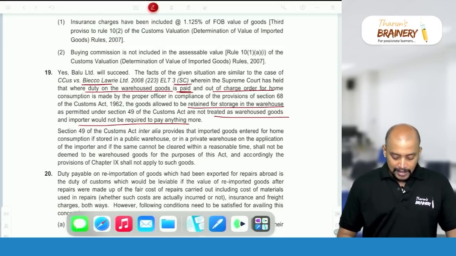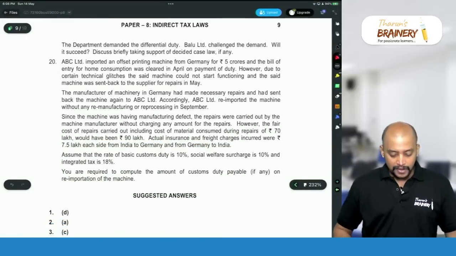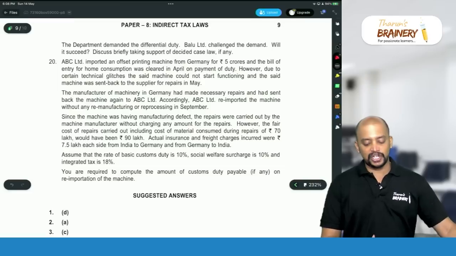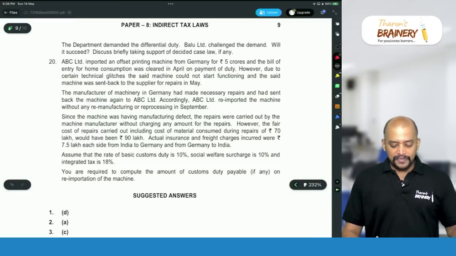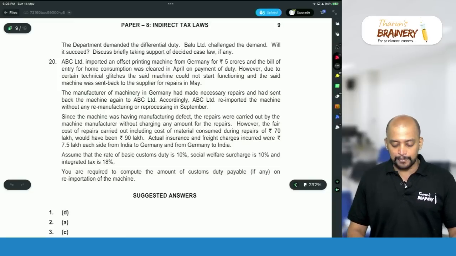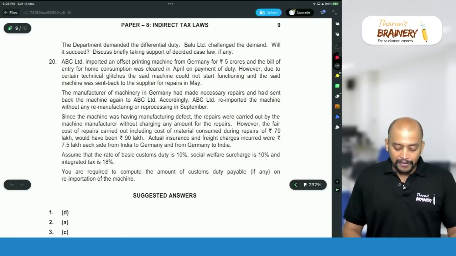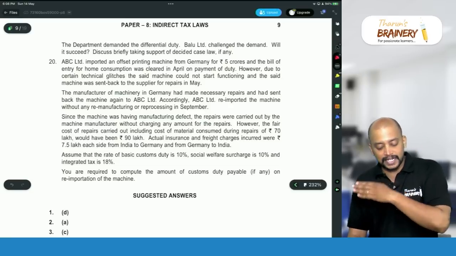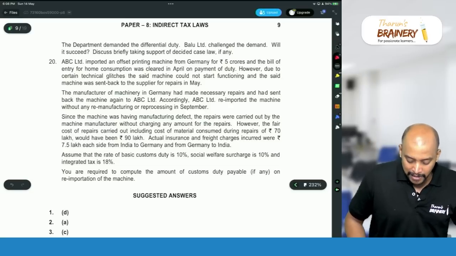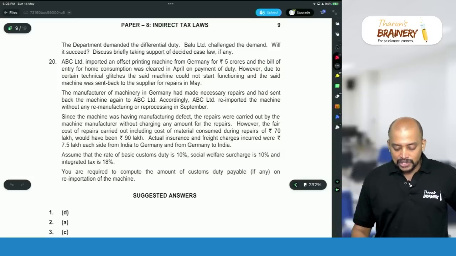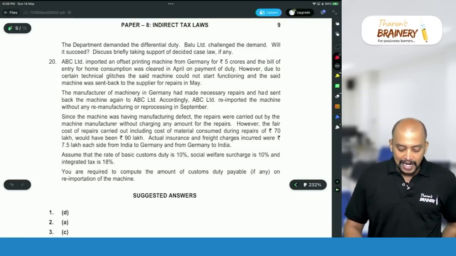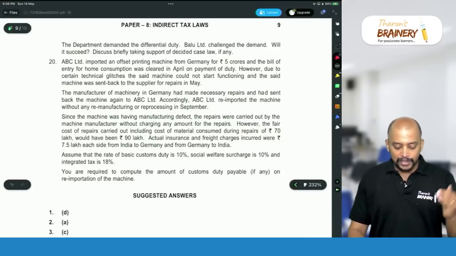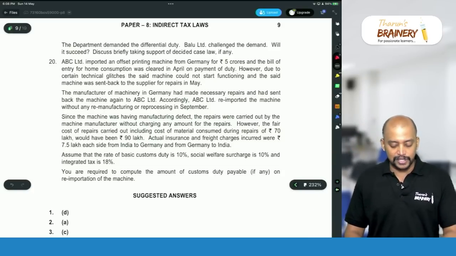Next, the last question that we have, question number 20. ABC Limited imported an offset printing machine from Germany for 5 crores and the bill of entry for home consumption was cleared in April on payment of duty. However, due to certain technical glitches, the machine could not start functioning and was sent back to the supplier for repairs in May. The manufacturer in Germany made the necessary repairs and sent the machine back to ABC Limited. Accordingly, ABC Limited re-imported the machine without any remanufacturing or reprocessing in September.